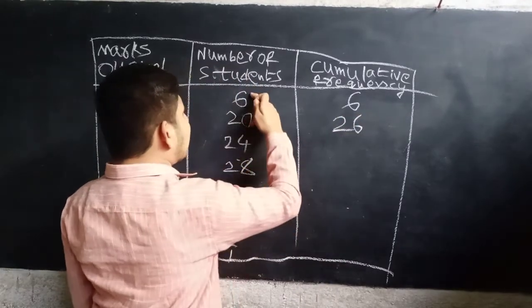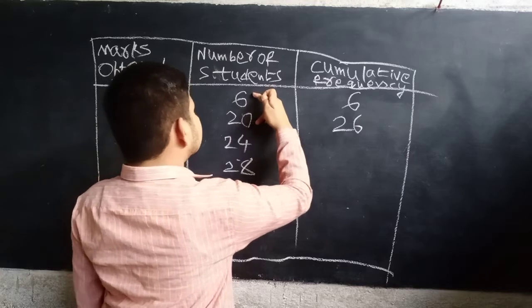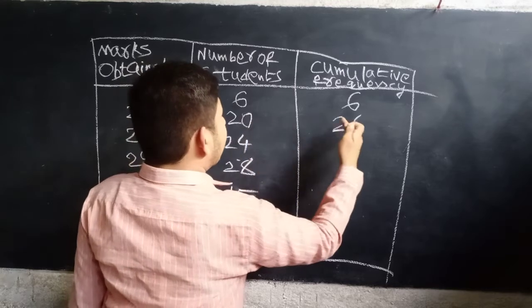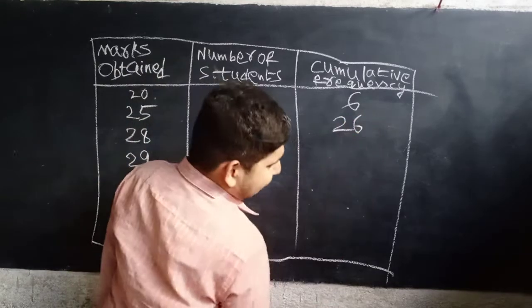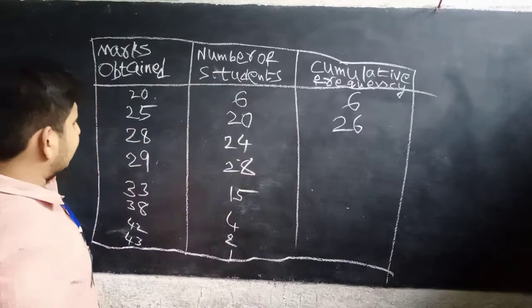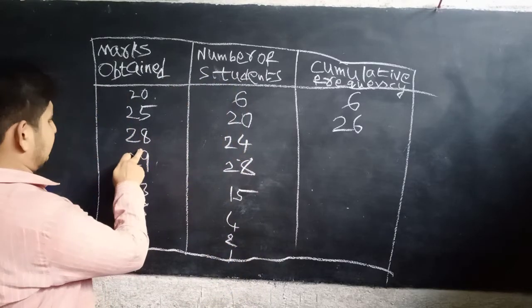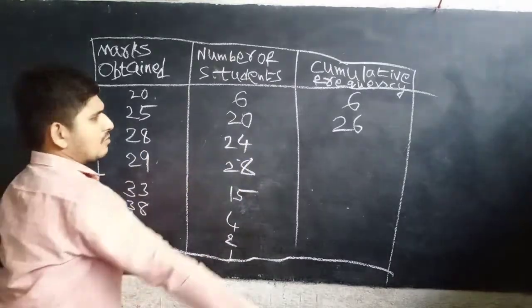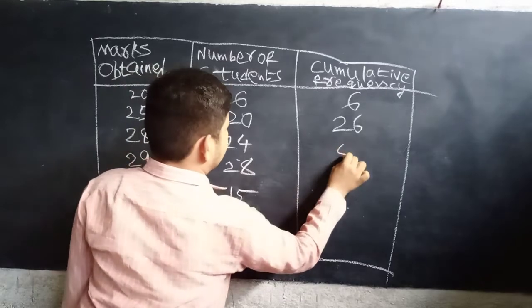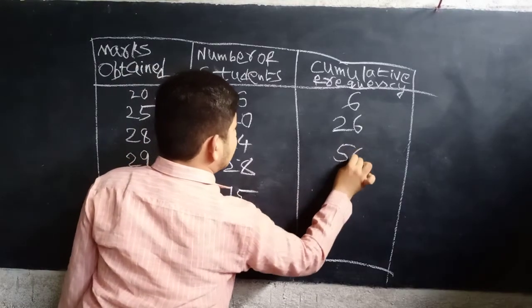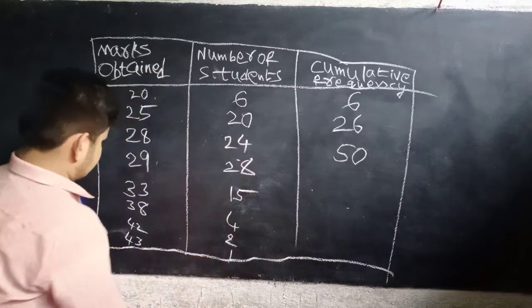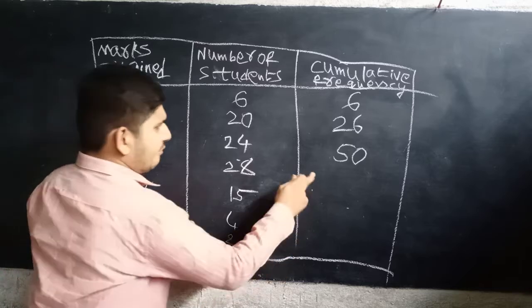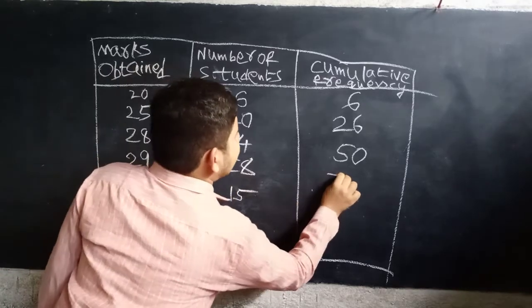We are adding each frequency to the previous frequency. Up to 28 marks, 26 plus 24 is 50. Next 29 marks: 50 plus 28 is 78.